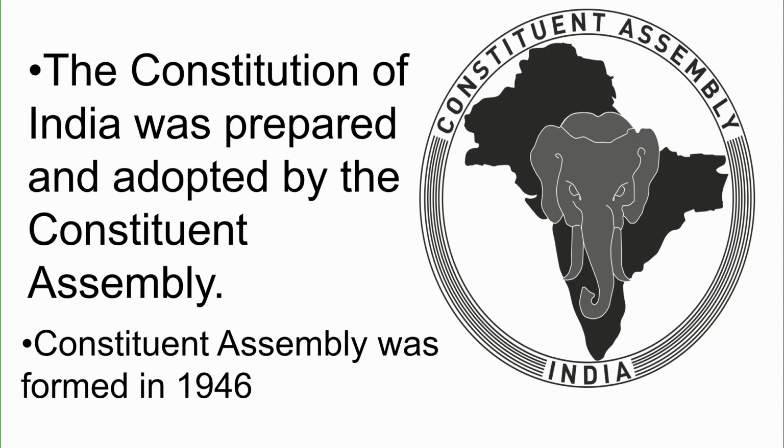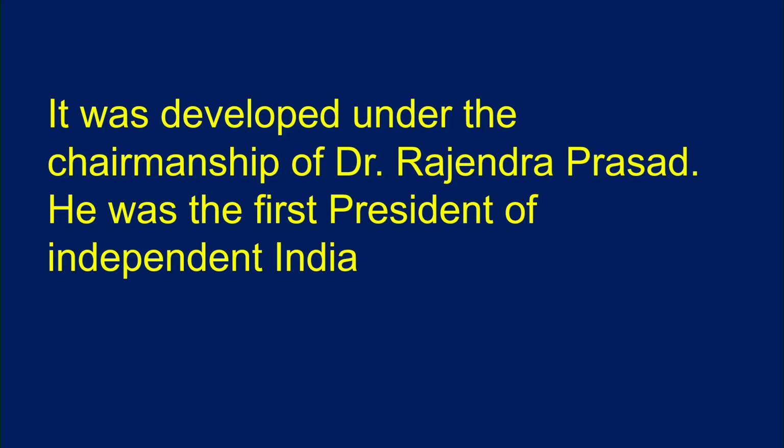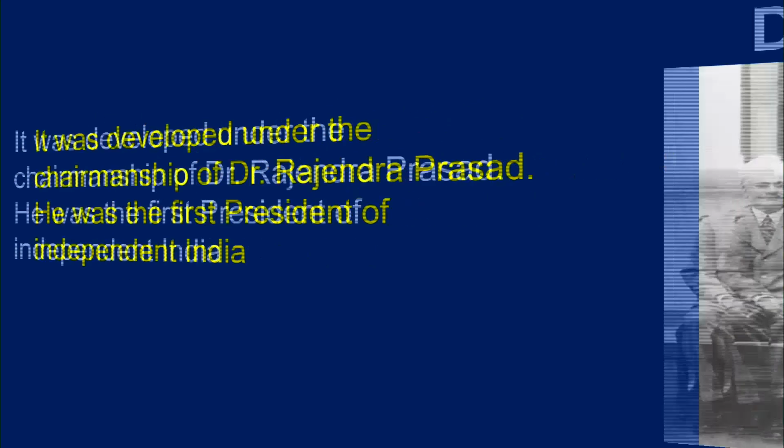This Constituent Assembly was formed in 1946, when the Britishers decided that they wanted to give independence to India. At that time this Constituent Assembly was established under the chairmanship of Dr. Rajendra Prasad. Rajendra Prasad was the chairperson of this Constituent Assembly, and he was also the first president of independent India.